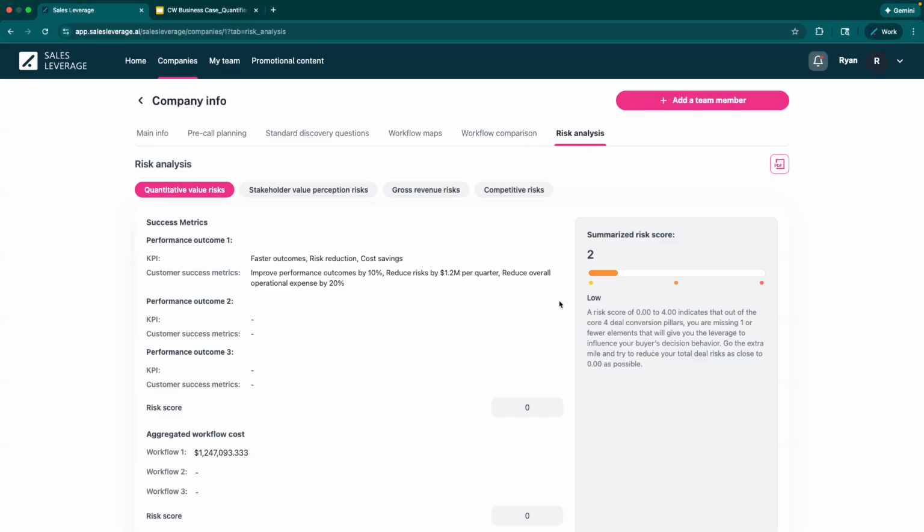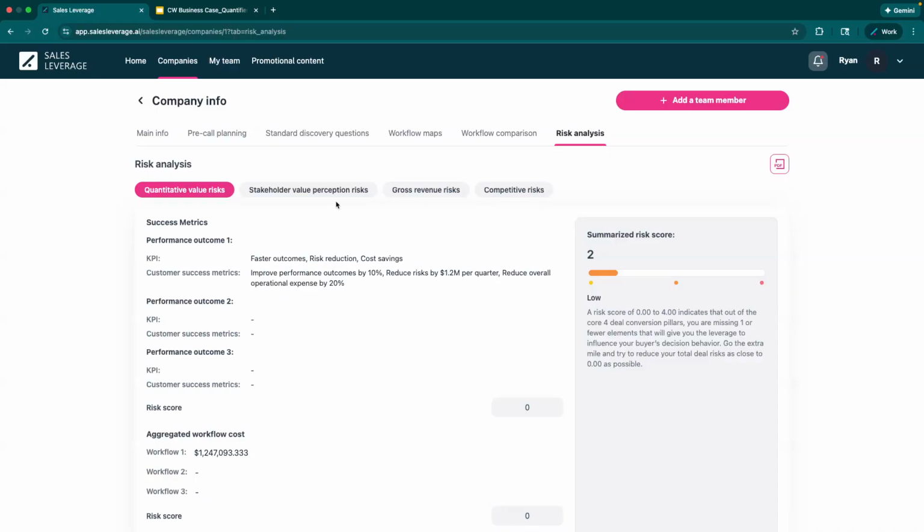And then you've got risk analysis. This is more for a sales manager, or really if you're the type of seller that wants to de-risk your accounts, this is where you would go, right? And this is based on, like, did you capture information across these different areas? Did you capture the quantitative risk? Do you understand stakeholder value perception risk? There's revenue risk there. Did you discount? That's what that's talking about when you get into revenue risk. And then competitors. Do you know who the competitors are? You better, because they're always going to be out there.